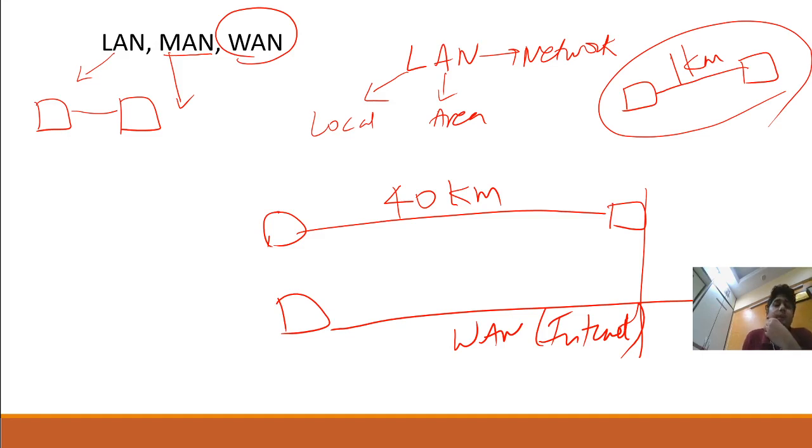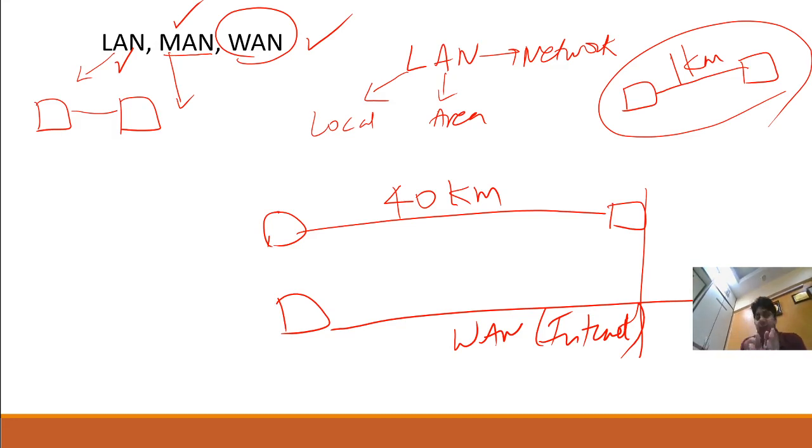So within office it is called LAN. Within office, within cities up till 40 kilometers it is called MAN, and more than 40, that is internet, it is called WAN. Now if I visit www.yahoo.com, my computer is in India, the yahoo.com server is in America, USA. So USA, India, USA, it is the internet. So WAN is an example.